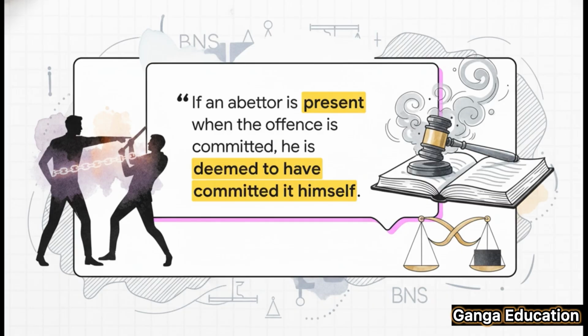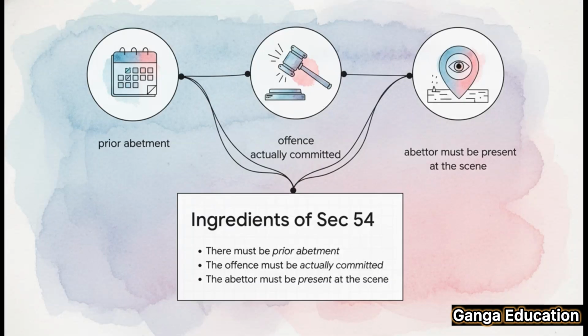It's a huge deal. For Section 54 to kick in, 3 conditions have to be met, no exceptions. First, there had to be some kind of abetment before the crime. Second, the crime was actually committed. And third, the abettor was physically present at the scene. You need all 3 of these for this section to apply.